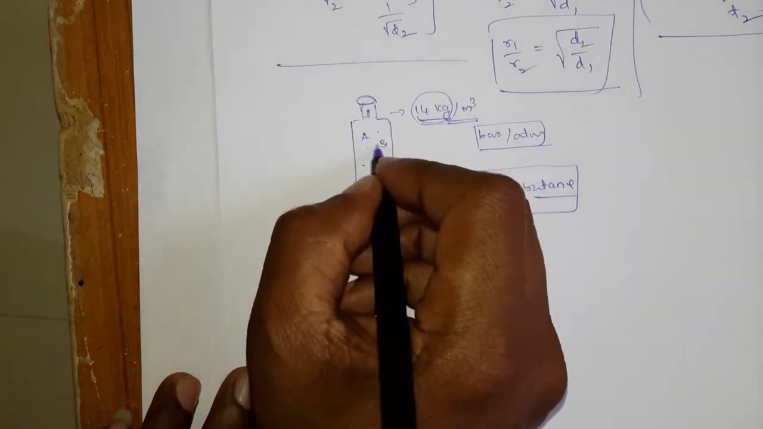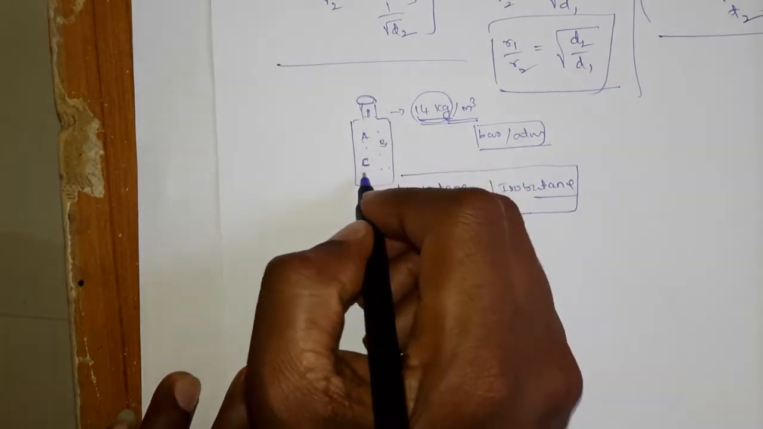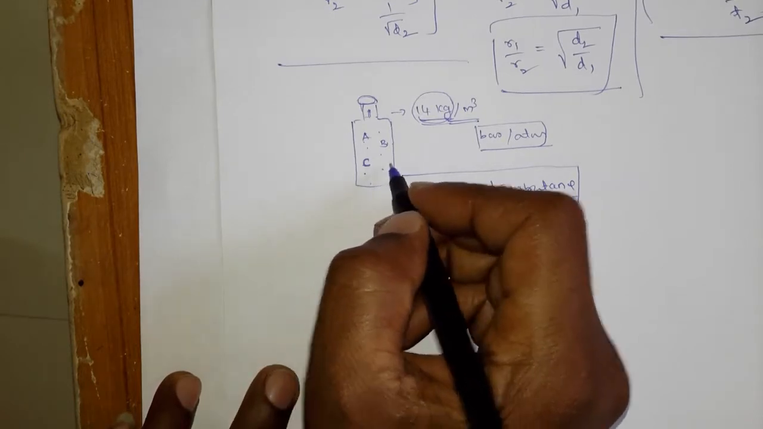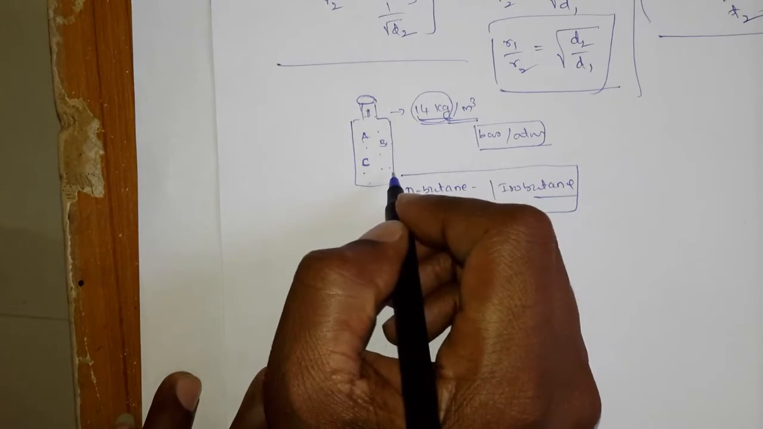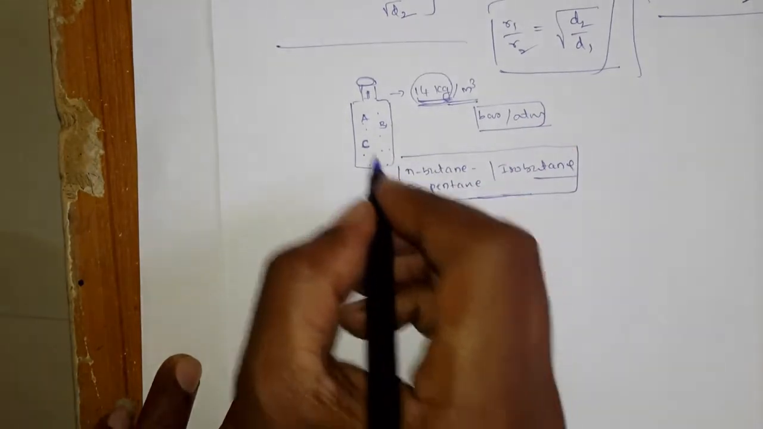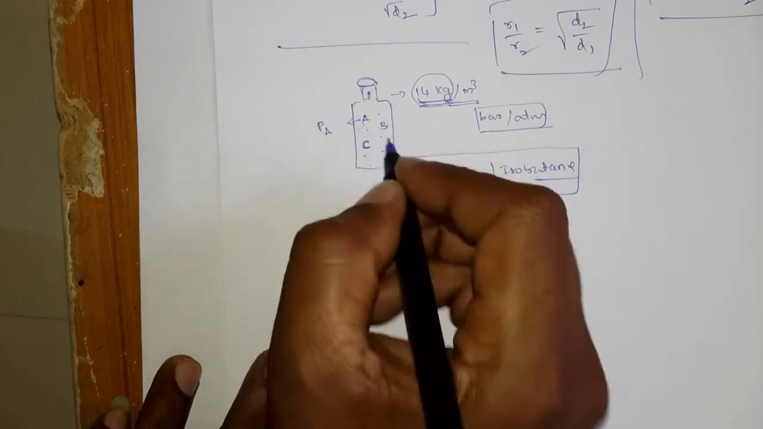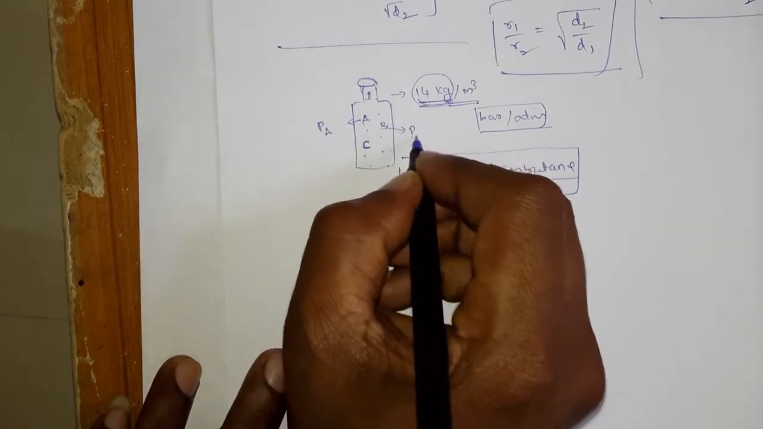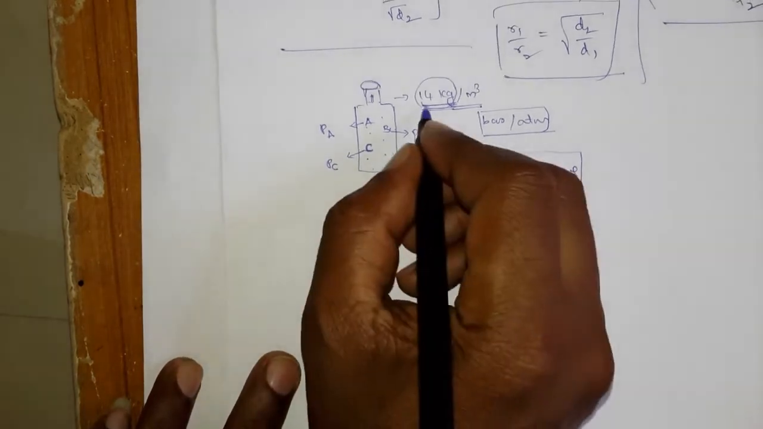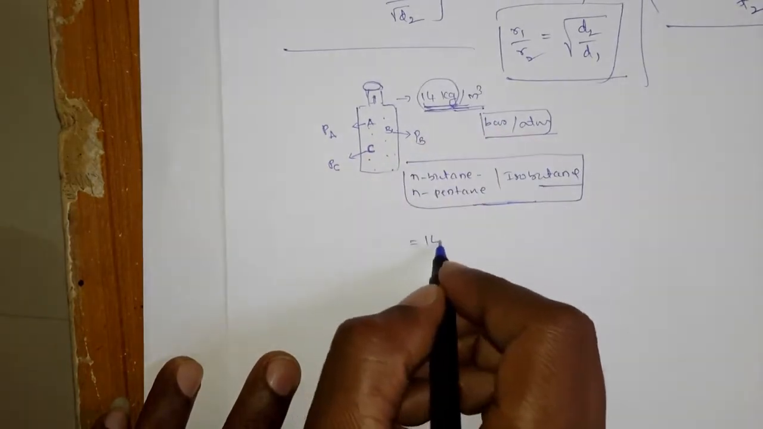One is A, another one is B and another one is C. Now these A, B and C are all exerting some pressure, and the total pressure they are exerting is 14 kg. Say the pressure exerted by gas A is PA, the pressure exerted by gas B is PB, and the pressure exerted by gas C is PC. So what is the overall pressure? It is equal to 14 kg.